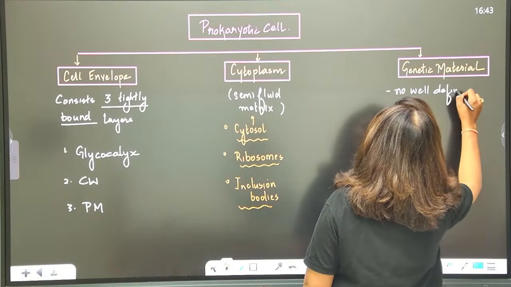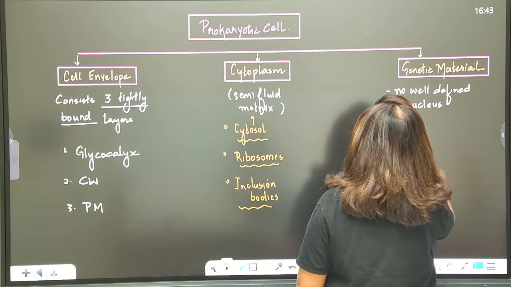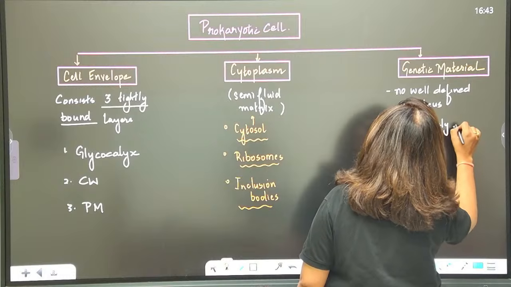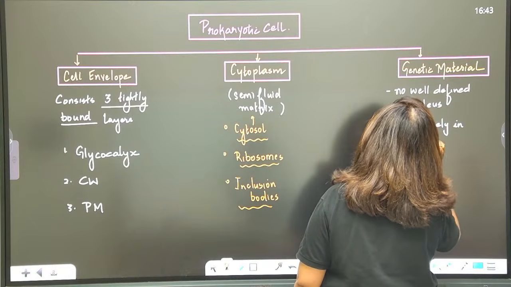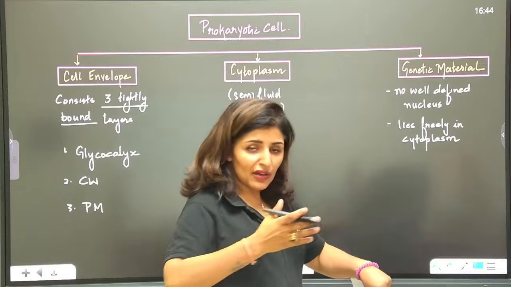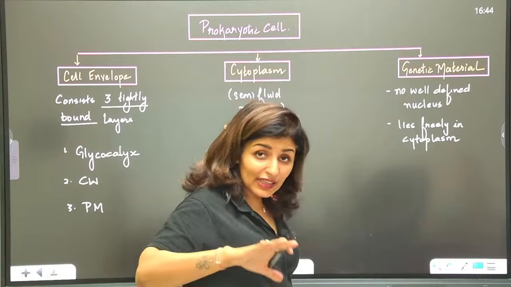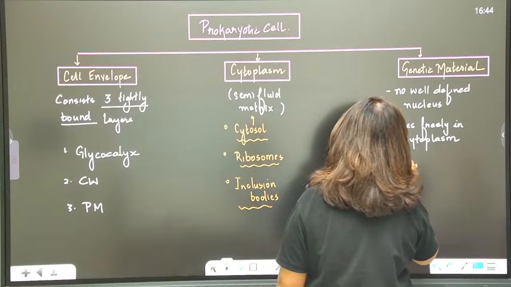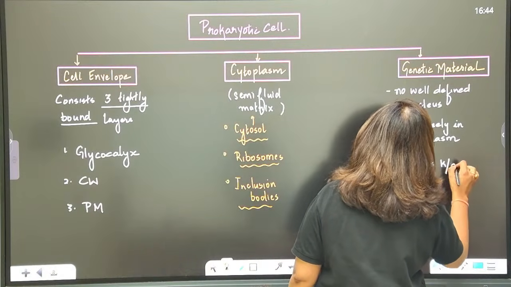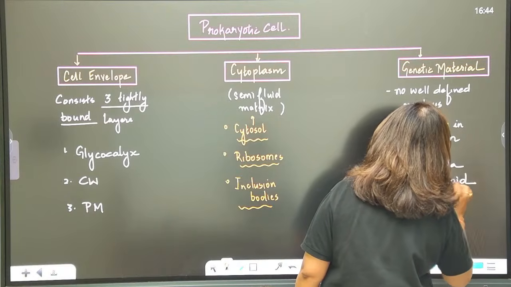The region where this genetic material extends is known as the nucleoid.